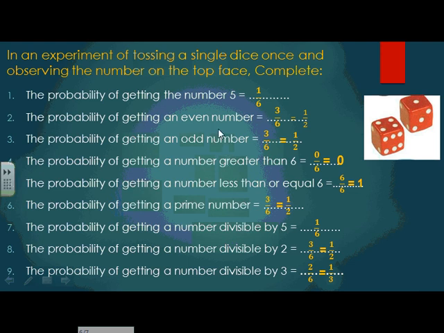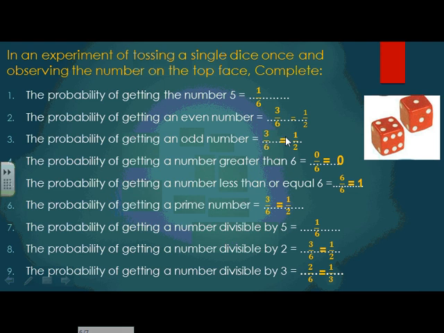The probability of getting an even number. Now, you have to remember, what are the even numbers? 0, 2, 4, 6, 8, 10, and so on. So, the even numbers inside the dice. The dice contains numbers from 1 to 6. So, the even numbers inside the dice: 2, 4, and 6. How many numbers do we have? 3. 3 over all the possible outcomes, 6.